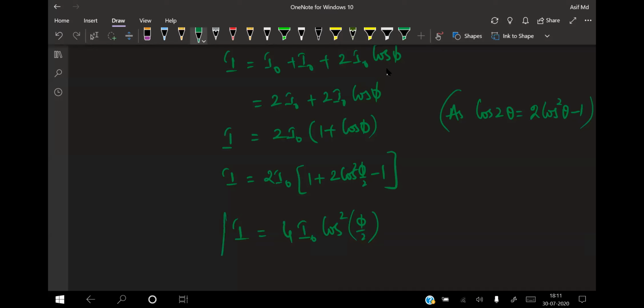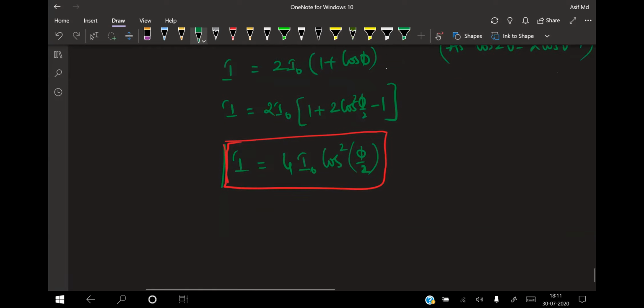So the intensity I am getting right now is I equals 4 I naught into cos square phi by 2. This is your intensity, and this is cos square. Is it clear for everyone?